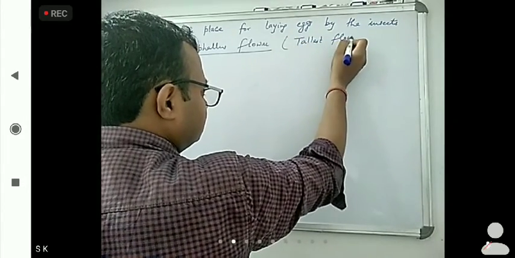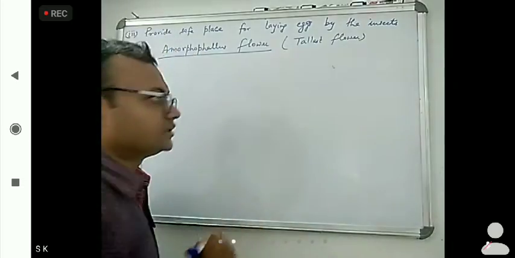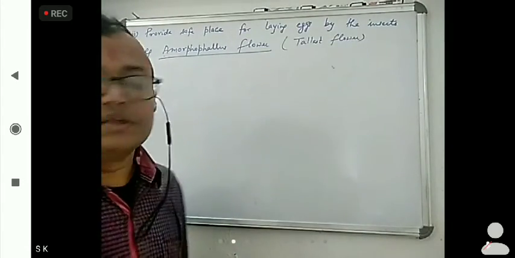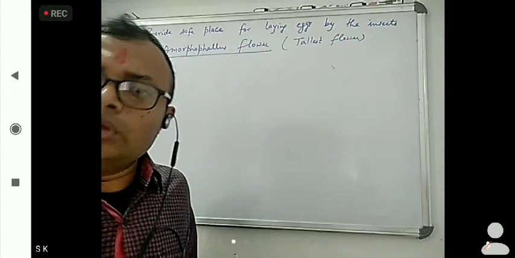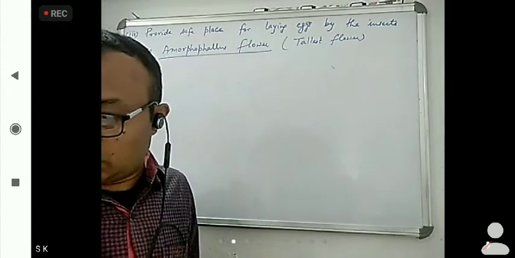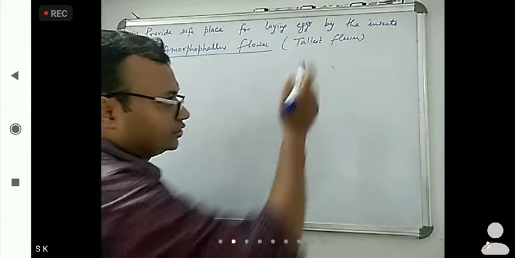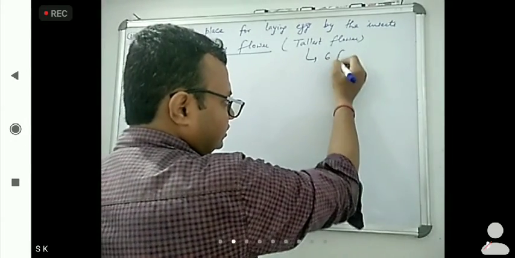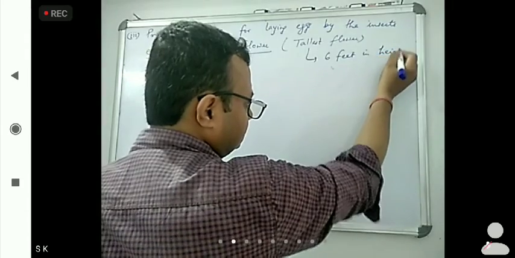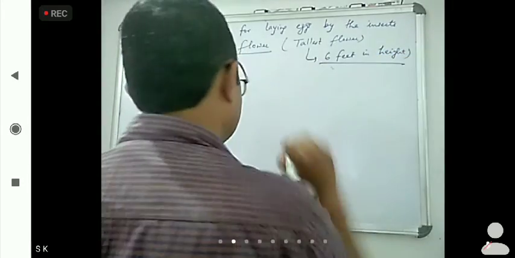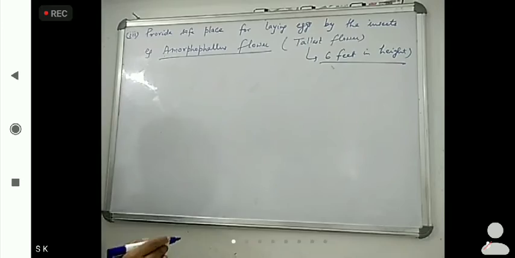So this is providing a safe place for laying eggs by the insect. Okay, it is almost 6 feet tall, 6 feet in height. So this is Amorphophallus flower.